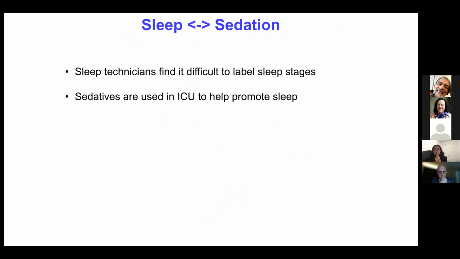Usually, sedatives are used in the ICU to promote sleep and reduce pain. And when the patient is sedated, we will not know if the patient is unconscious or having a natural biological sleep.